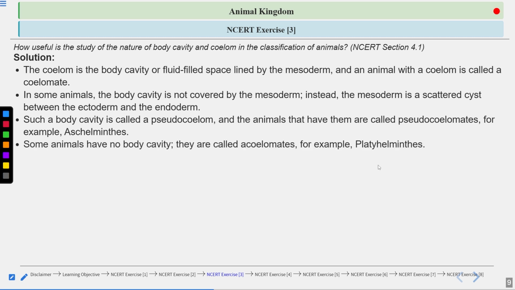Some animals have no body cavity, and they are called acoelomate. For example, Platyhelminthes. Platyhelminthes are commonly called flatworms, because they are dorso-ventrally flattened. And they do not have any body cavity. No body cavity is found here, right? So they are acoelomate.